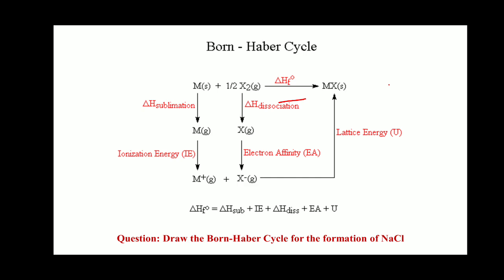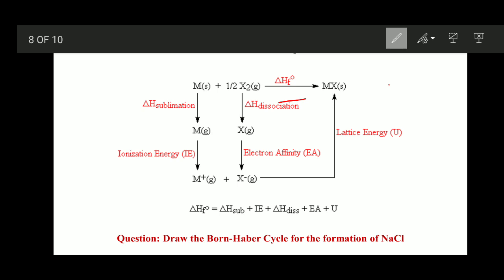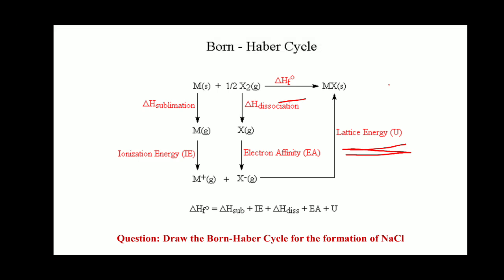When M plus, the gaseous cation, and the gaseous anion combine, they form MX, and the energy released in this is the lattice energy. So the total delta H of formation by the direct method is equal to delta H of sublimation plus ionization energy plus delta H dissociation plus EA, the electron affinity, plus U, the lattice energy.